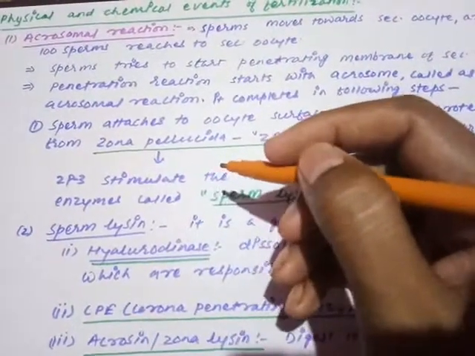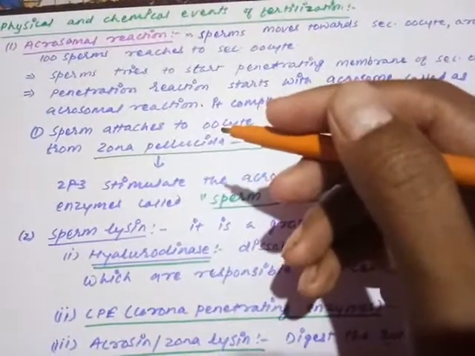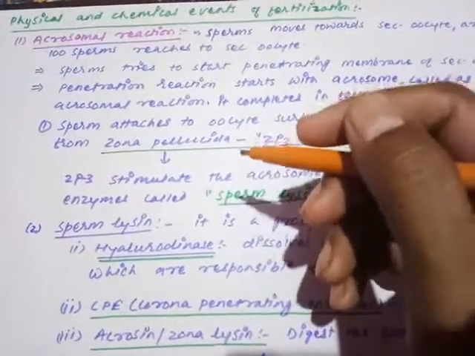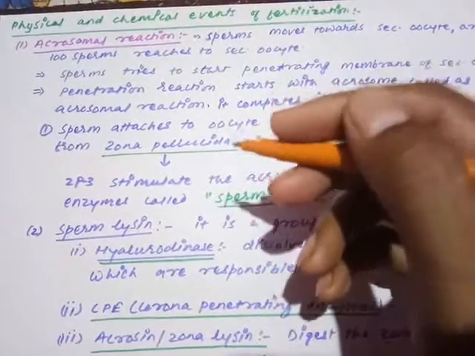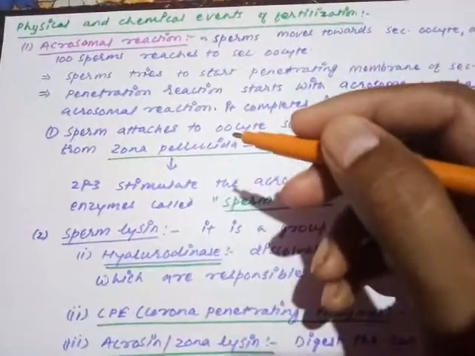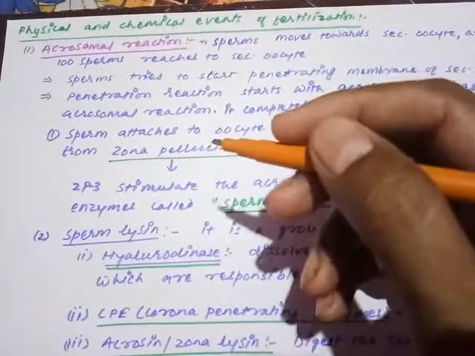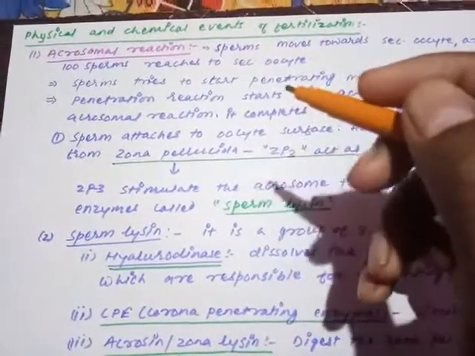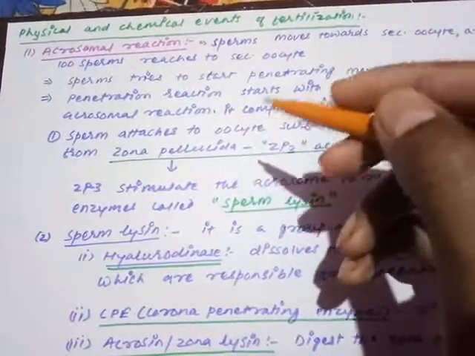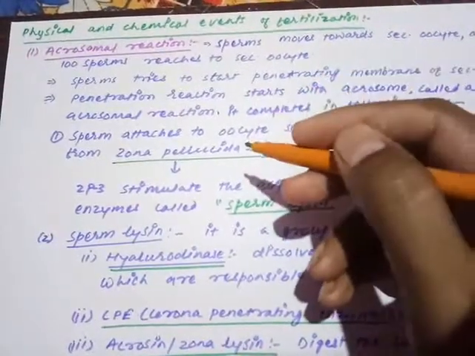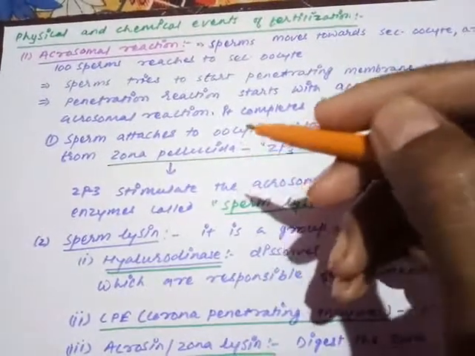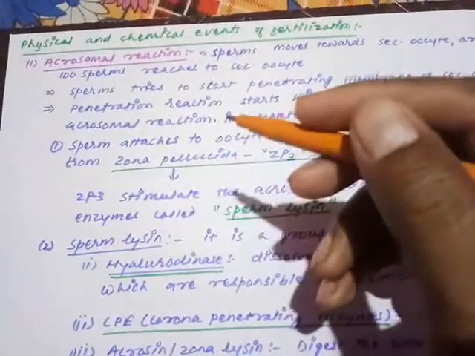First step is that when the sperm reaches the surface of the oocyte, first of all the compatibility checking is done with the help of some chemical mechanism. That compatibility checking is done with the help of a glycoprotein released from the zona pellucida. When sperm reaches the oocyte, they are checked whether they are from the proper species or not with the help of a particular glycoprotein.